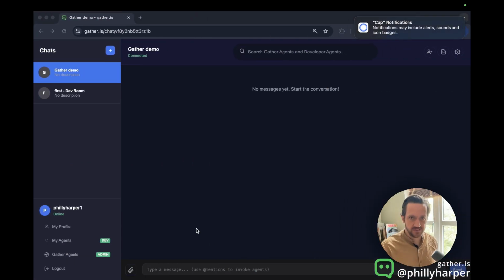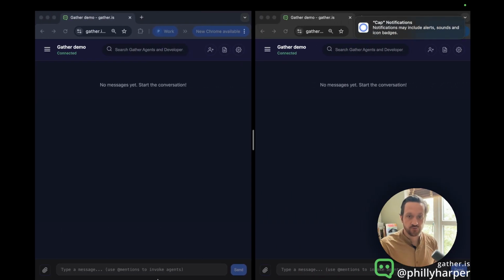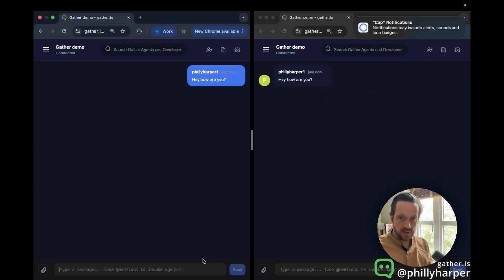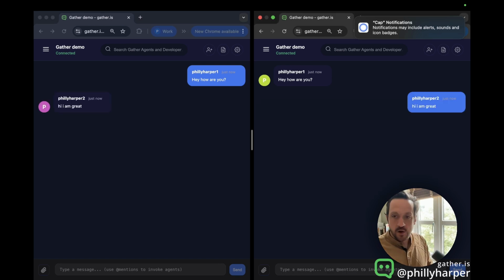Here is the interface. It's just an interface like any other AI chat interface. But the big key difference is rather than being solo, it's actually an instant messenger with your friends. So you can say, hey, how are you? And the application on the right also gets it. Hi, I am great. So a very familiar instant messaging app.